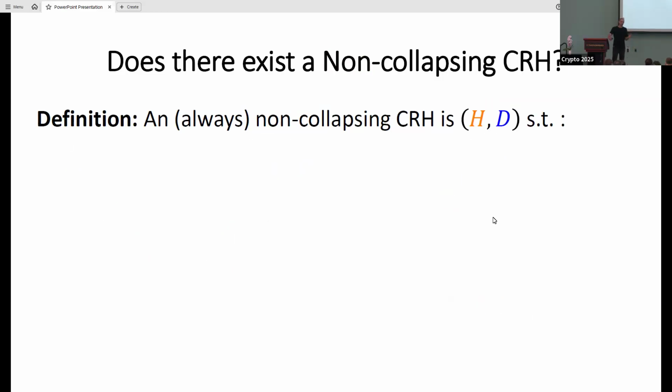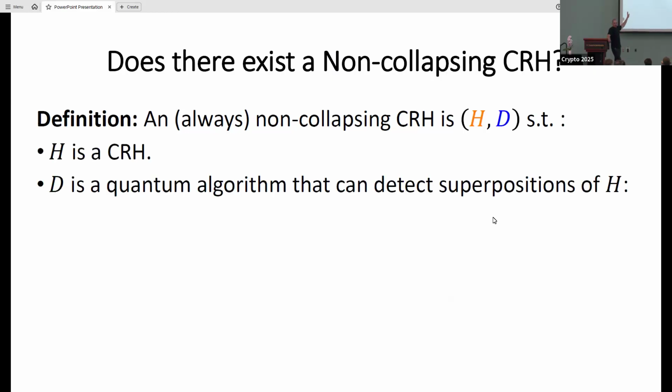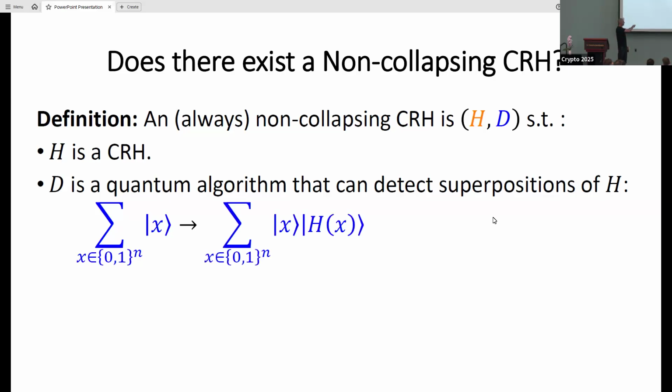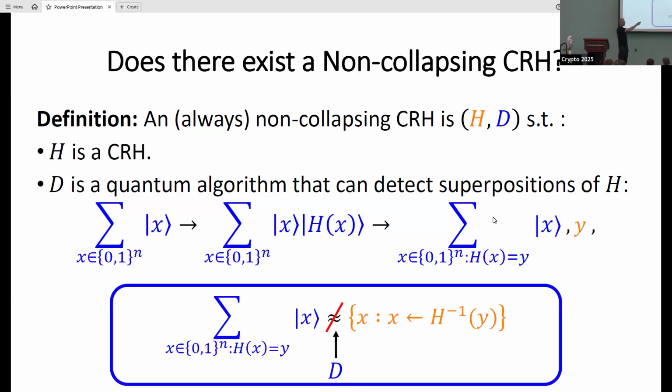Let's be more concrete. What is an always non-collapsing CRH? It's given by two algorithms, a classical algorithm and a quantum algorithm. H is just a CRH, plain old collision-resistant hash. And D is an efficient quantum algorithm that can detect superpositions of inputs to H. So again, if I start with a uniform superposition, compute forward and measure y, I'm going to be able to detect the quantum superposition.